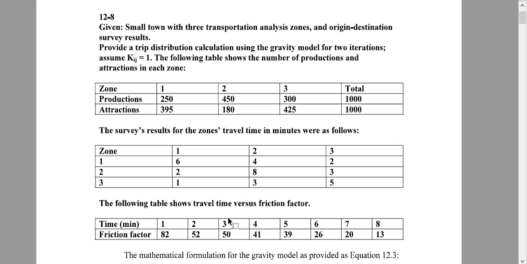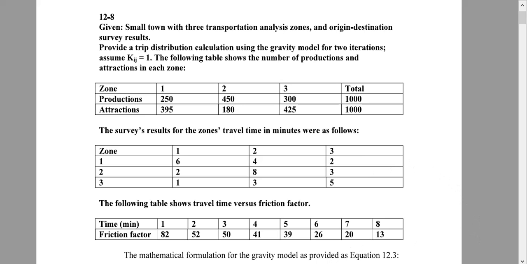Now the friction factor. That means if my travel time is more, people will not like to travel. There will be a different factor. So if travel time is 1, the friction factor is 82. If travel time is, say, 6, the friction factor is 26. That means if travel time is more, fewer people will like to travel using that road. So hopefully you got the data. Now let us see how to calculate.